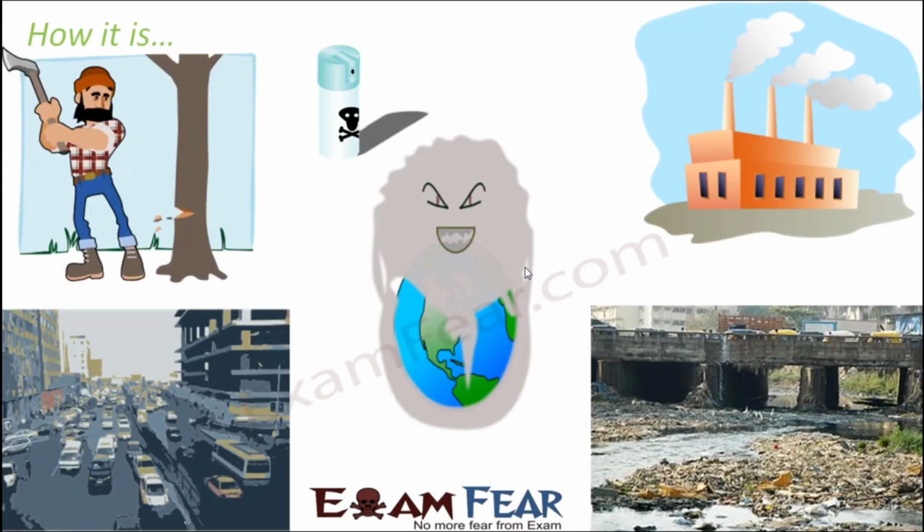But how is it actually becoming something like this, where you often come across sights like this, where garbage is dumped on the roadside or on the riverside, and that's really awful. Besides that, as the cities develop, many trees and plants are cut, because of which the number of trees has reduced. So the greenery has reduced. Too many vehicles, too many factories and industries have also added to the amount of smoke and poisonous gases in the atmosphere. So all of these together are gradually polluting our environment and leading to a polluted earth.